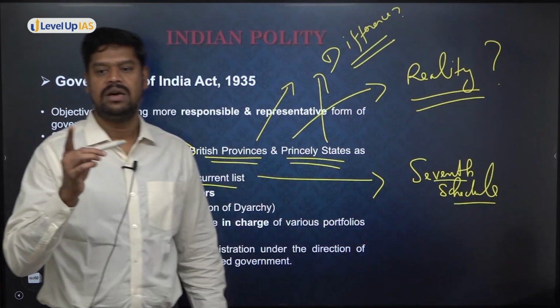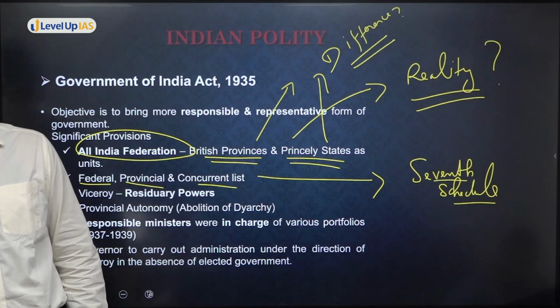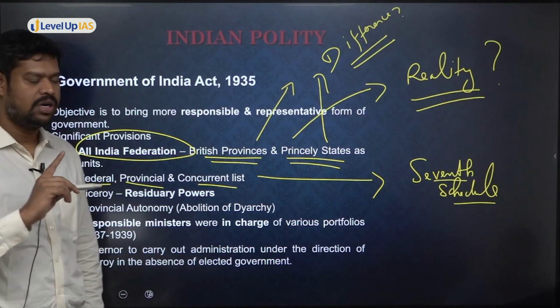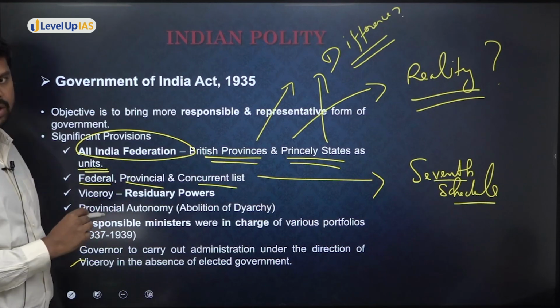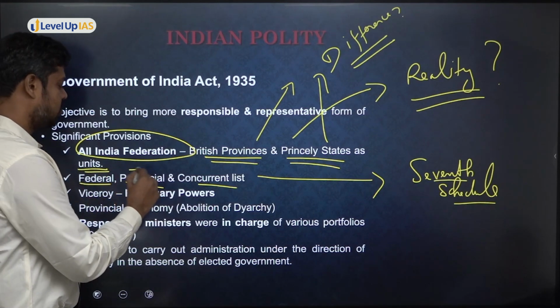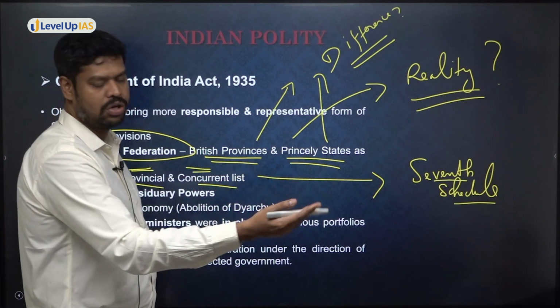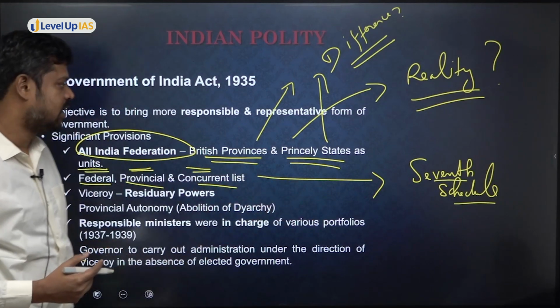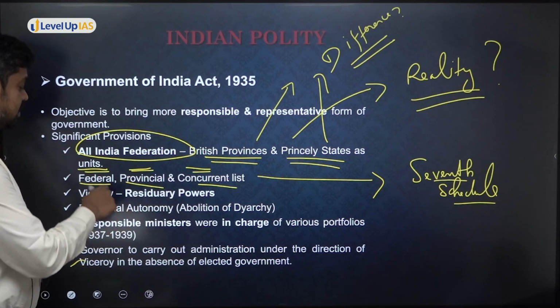So while the starting of this happened in the Government of India Act 1919, federalism was established, or provided for, in the Government of India Act 1935. The federal list is similar to the union list, the provincial list is similar to the state list, whereas the concurrent list is equal to the concurrent list in the 7th Schedule. However, despite all those things, this is again very important.